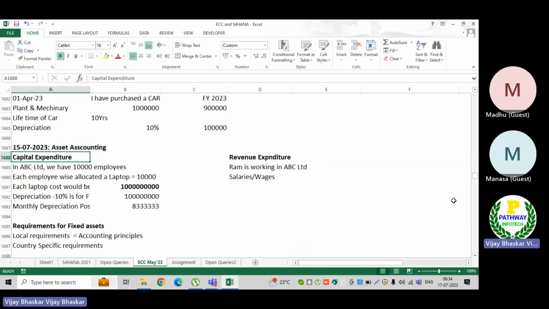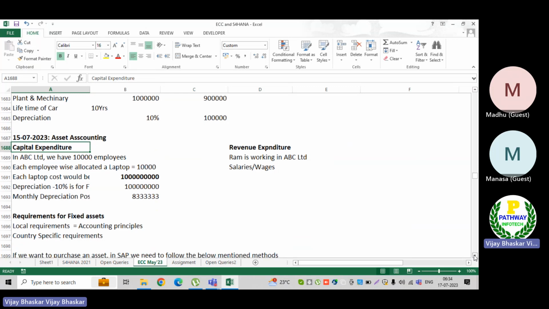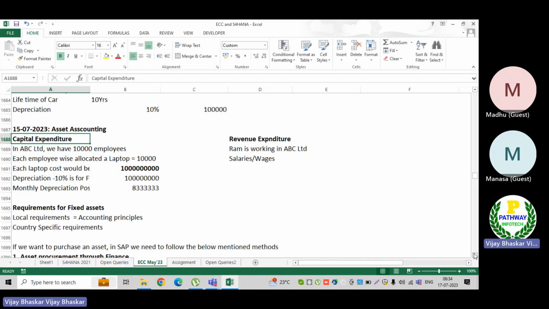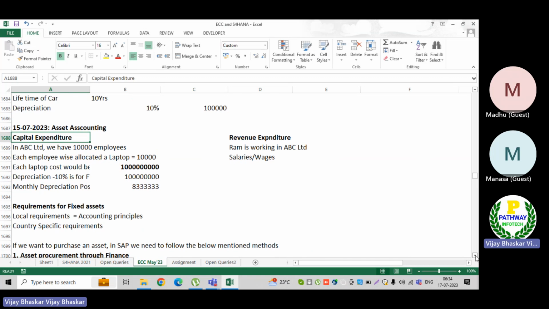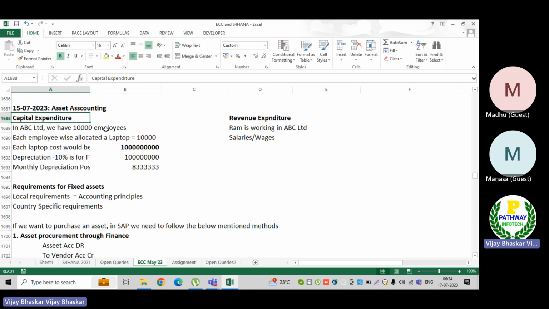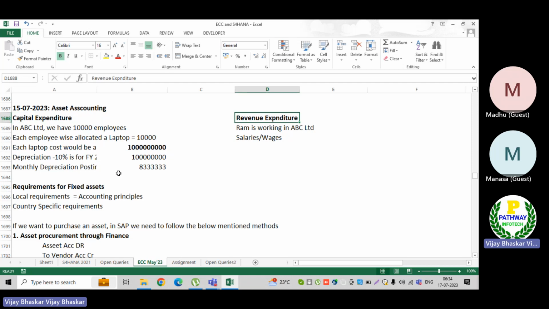For asset accounting, there is capital expenditure and revenue expenditure. I have explained the difference between capital expenditure and revenue expenditure in detail. This is only for your information; no one will ask you during the interview. The reason I explained it is why we need to calculate depreciation on the fixed assets.